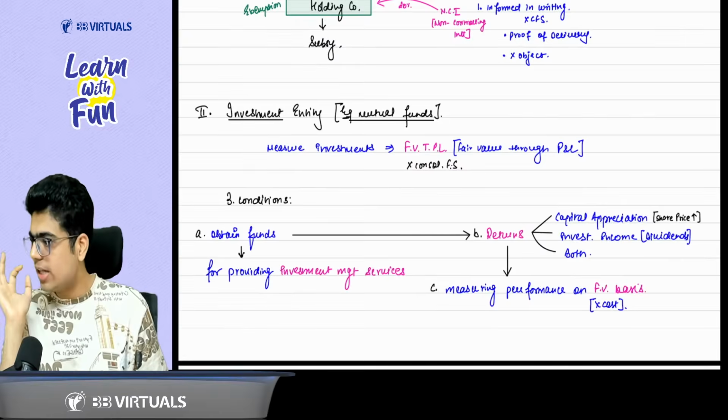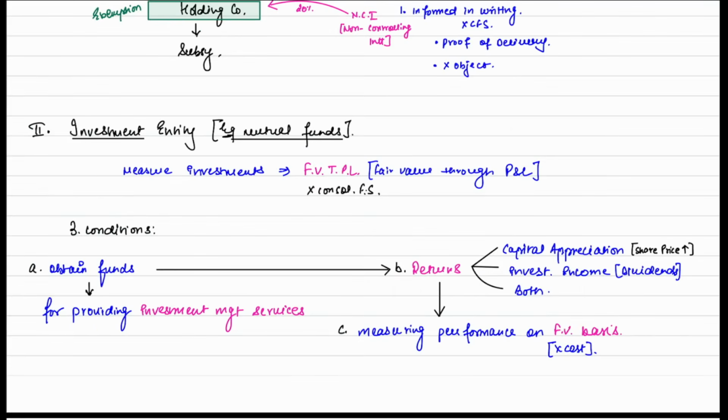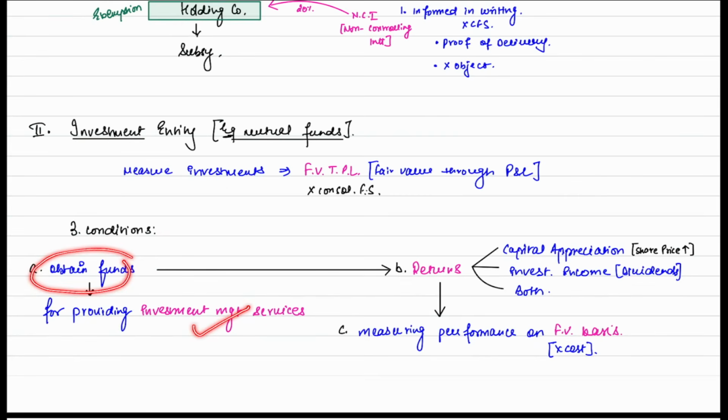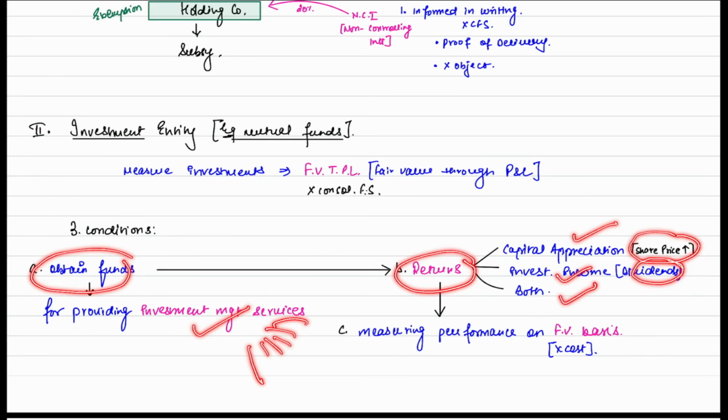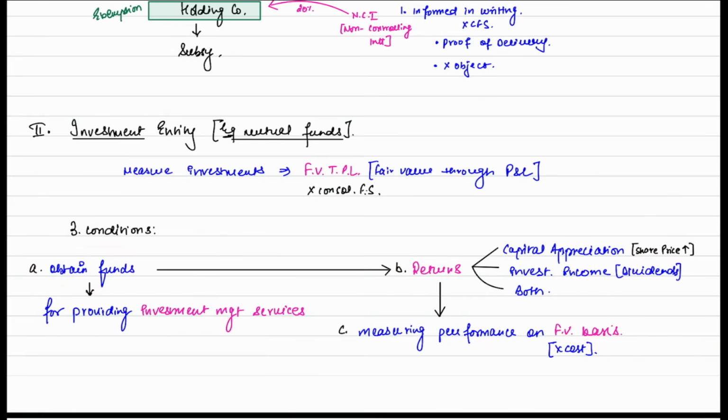Now, sir, what are the three conditions for investment entity? It is obtaining the funds for providing investment management services. That means investing the money in different shares. Now, how does it measure the returns? Returns are from capital appreciation, that means share price increase, investment income, dividend, or both. And lastly, measure the performance on fair value basis, not on cost basis. If these three conditions are fulfilled, the company does not need to prepare the consolidated financial statement.